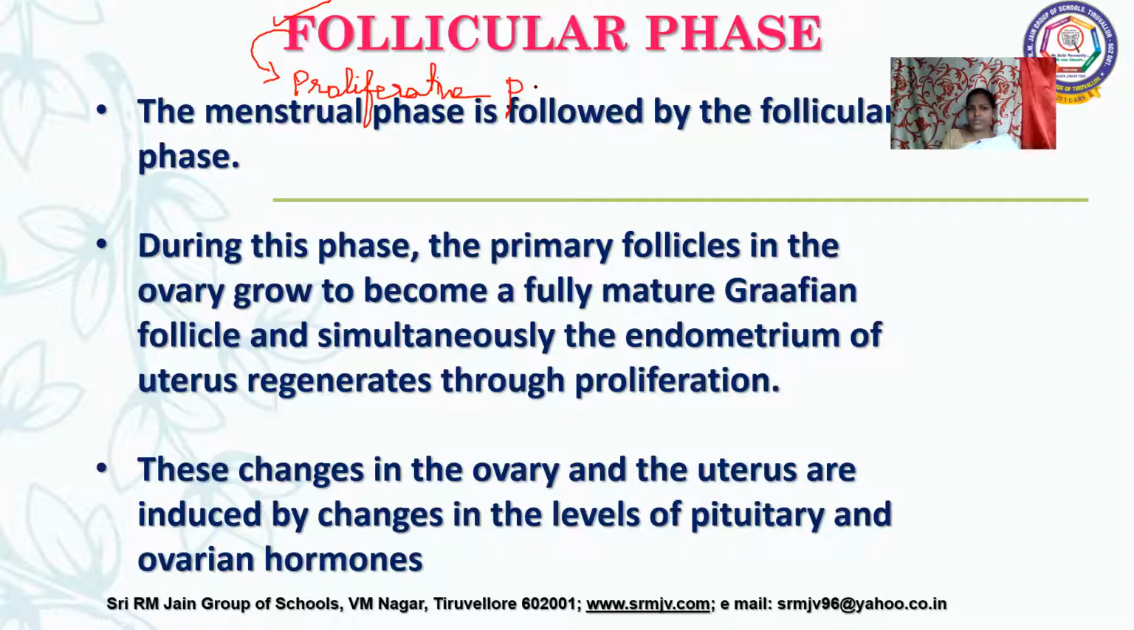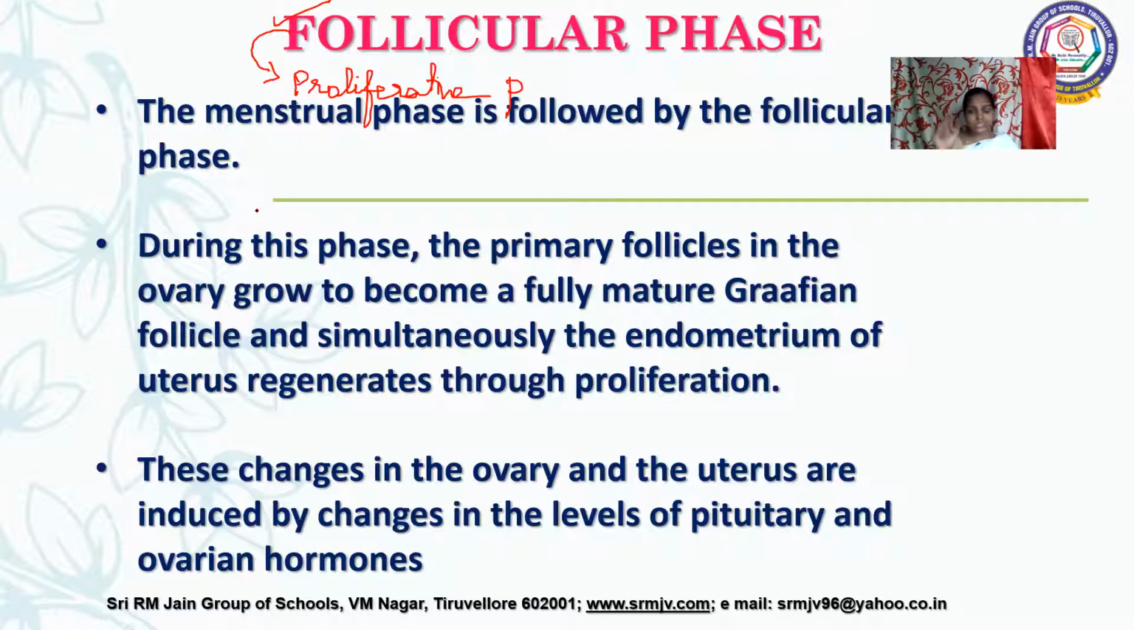Proliferative phase. So what is that proliferative phase when you see? The menstrual phase is followed by this follicular phase. And what happens here? The anterior pituitary gland is producing another hormone called FSH, that is follicular stimulating hormone.